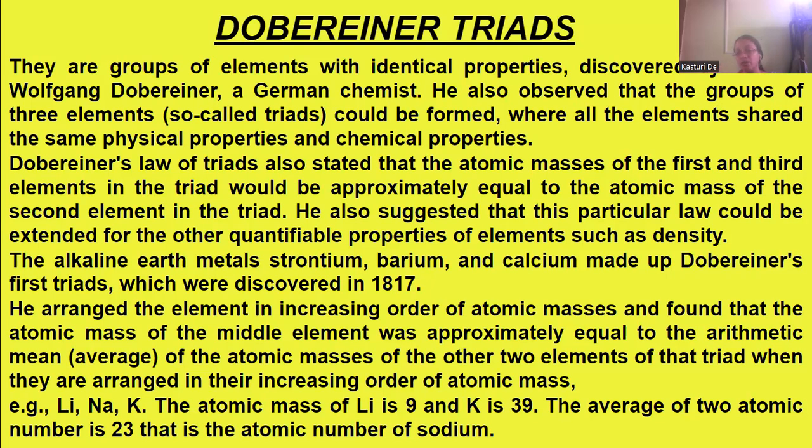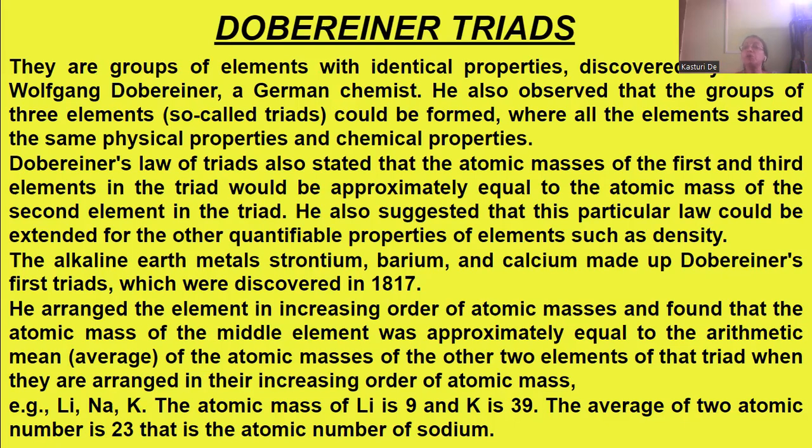So what are Dobereiner triads? They are groups of elements with identical properties discovered by Johann Wolfgang Dobereiner. He was a German scientist, a German chemist rather. He discovered groups of elements with identical properties.